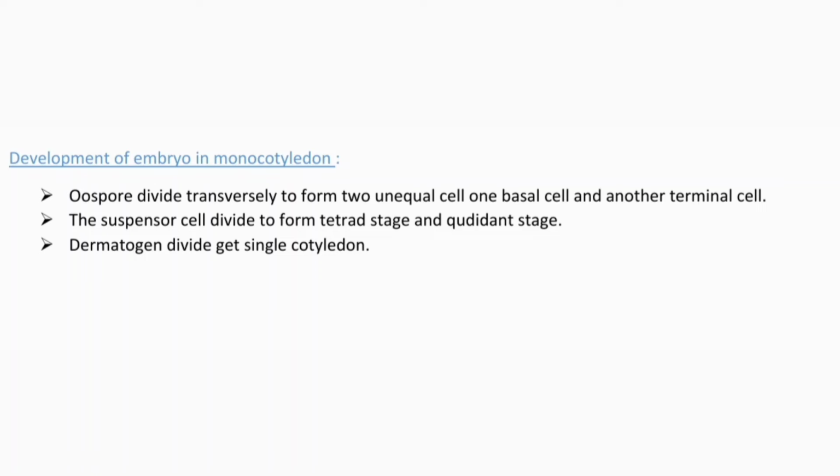Development of embryo in monocotyledon. The oospore divides transversely to form two unequal cells, one is the basal cell and another is the terminal cell. The suspensor cell divides to form the tetrad stage and quadrant stage. The dermatogen divides to get a single cotyledon.